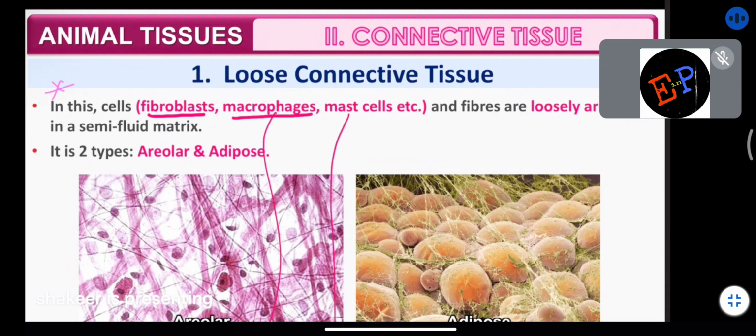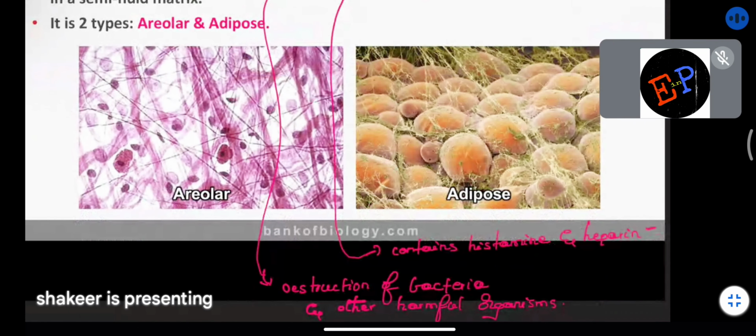Macrophages. What is the purpose of macrophages? These are the cells responsible for development of the immune system. Whatever bacteria or other harmful microorganisms enter into your body, these macrophages will fight with them and protect your body. So here I have written: obstruction of bacteria and other harmful organisms is the function of macrophages.